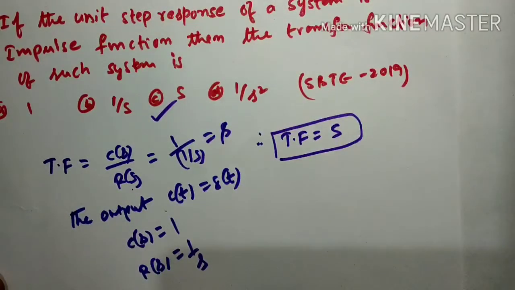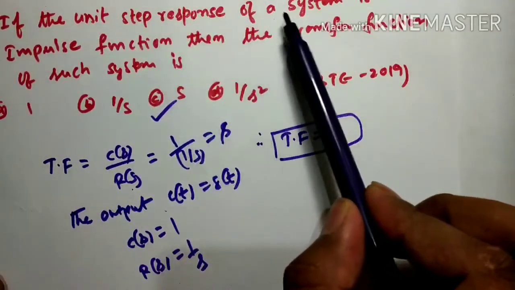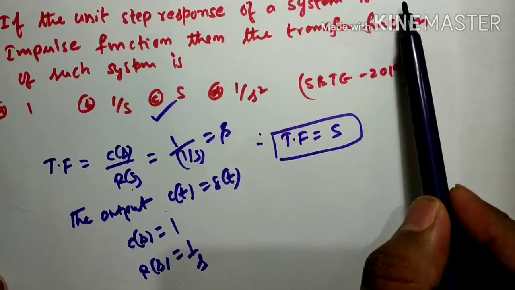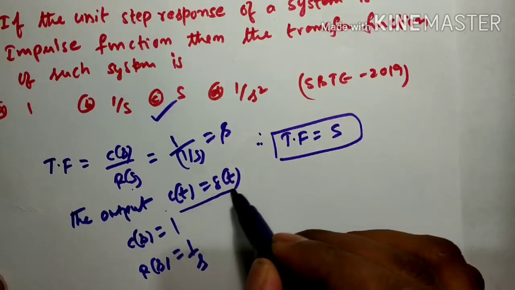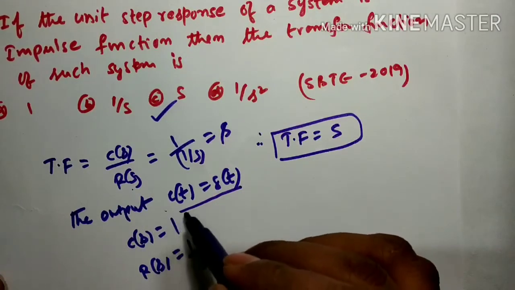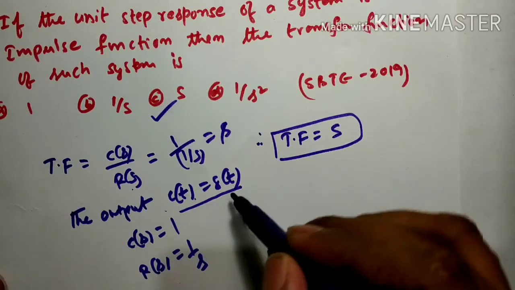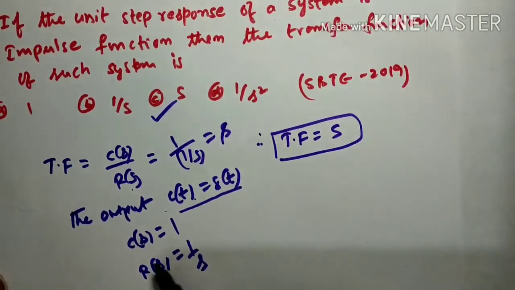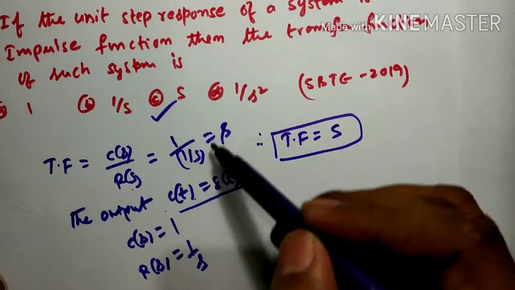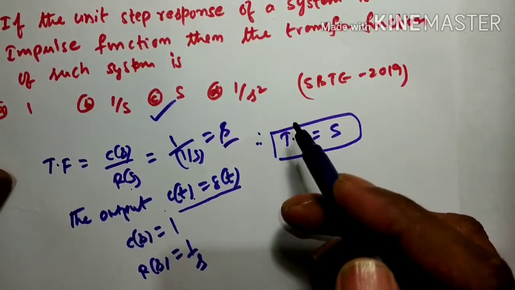Again I will explain it. If the unit step response of a system is a unit impulse function, the system response is a unit impulse function in the time domain. Just apply the Laplace transform: the Laplace transform of delta t is equal to 1. So I substituted C of S is equal to 1 and R of S is equal to 1 by S, so you got S. The answer is C. Okay. So next question we are going to see.